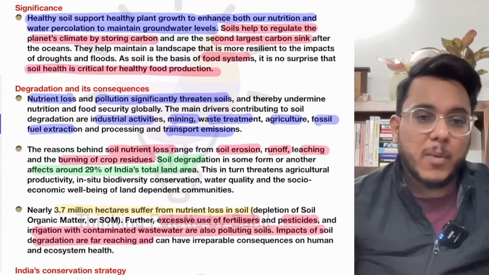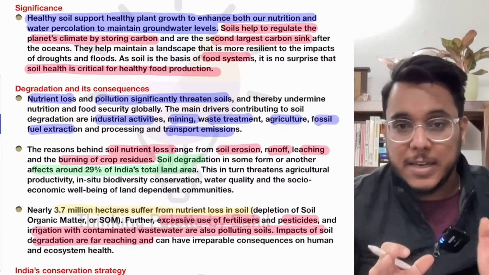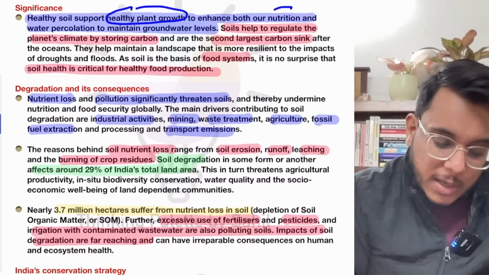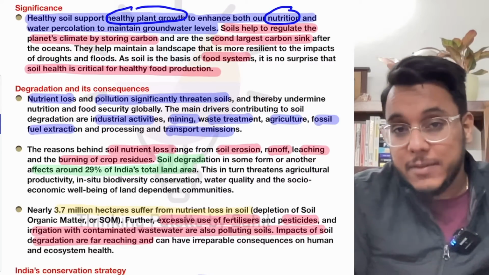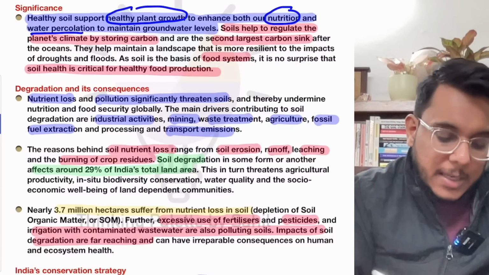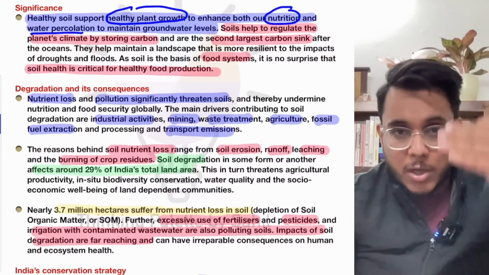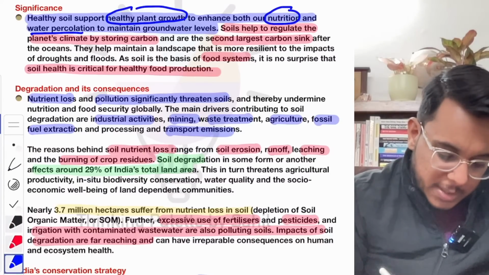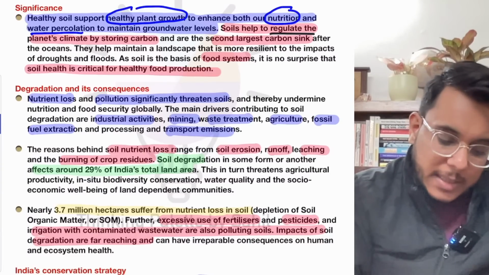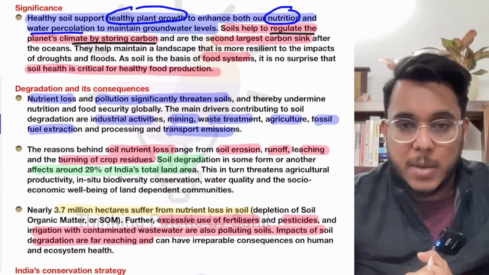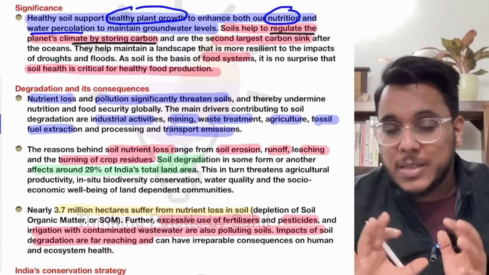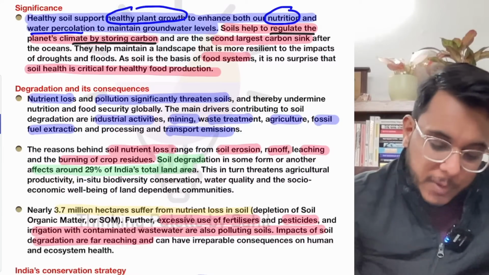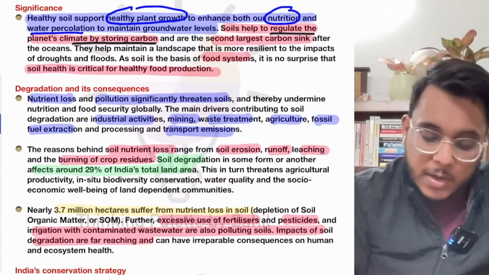Now the article is talking about how healthy soils are very significant, number one, to healthy planet growth. They are very significant for nutrition, and healthy soils will help in better water percolation, and better water percolation will recharge the groundwater. When we talk about soils, they help to regulate the planet's climate by storing carbon. So today soils are the biggest carbon sink. They absorb carbon and trap it in their seams. Moreover, soils are also very important for the food system.